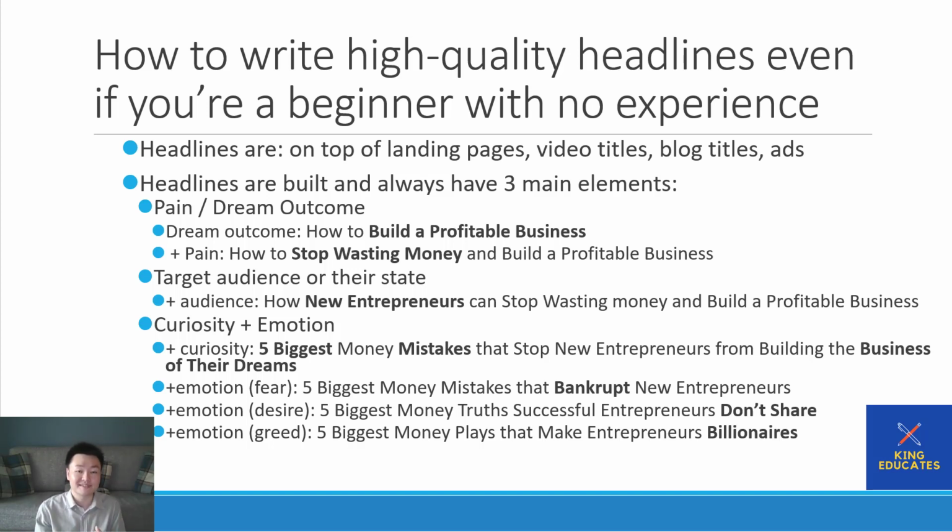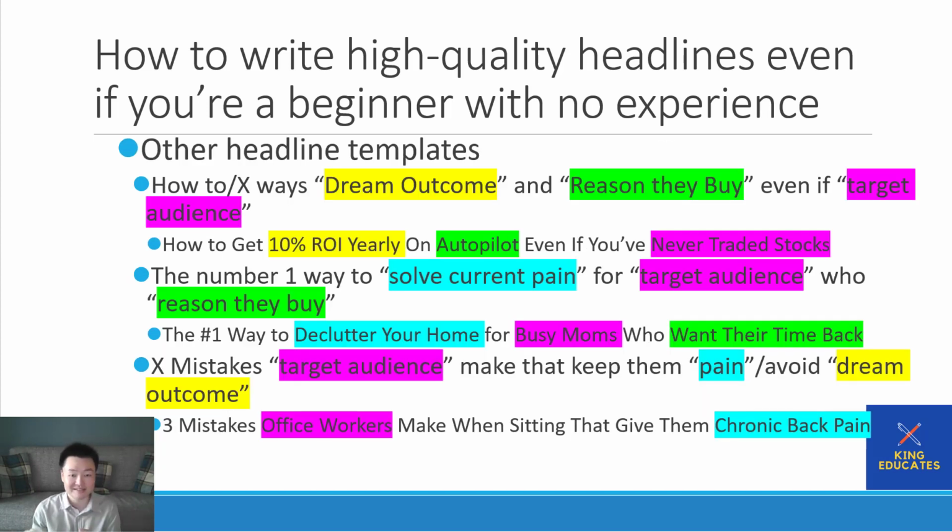We try our best to justify our purchase decisions, but reality is, in the first world, most of the things we buy we don't need. And so most of the things we buy are emotional buys that we justify afterwards. Occasionally, logic wins over, but most of the time it's an emotional buy. All right? So after you learn the elements of this headline, I'm going to move on to multiple headline templates that use these elements in different ways. And I took some time to color code everything so you see exactly what it's like.